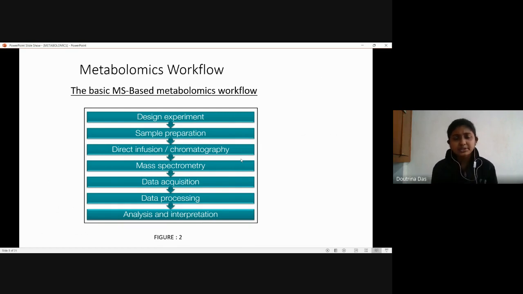So what we usually do here is we design an experiment, we go for sample preparation, then we go for chromatographic methods to get a much purer sample, and then we go for an MS or an NMR, then we go for data acquisition, data processing, and finally we analyze or interpret the particular biological question that we had in mind before starting this study. Now I'll give a bit of detail on each of the steps.